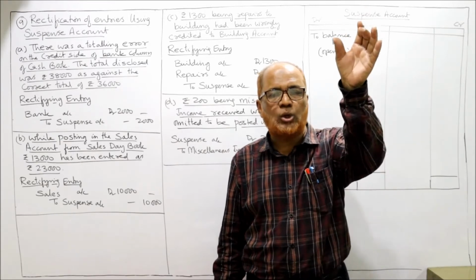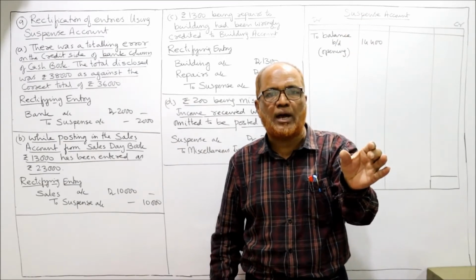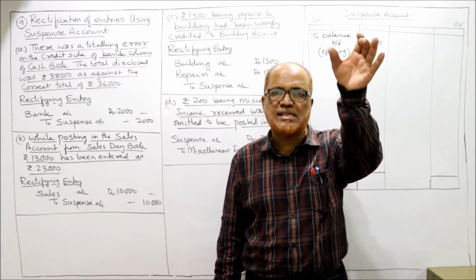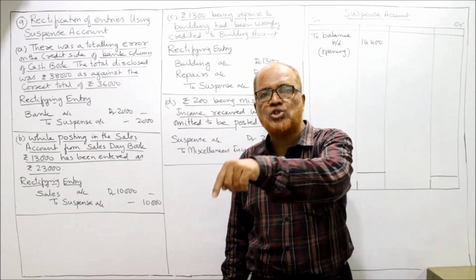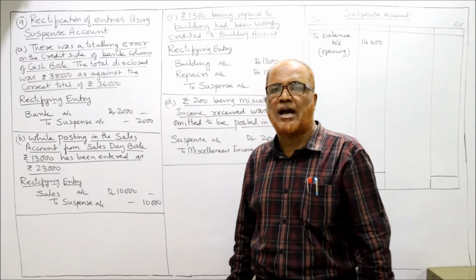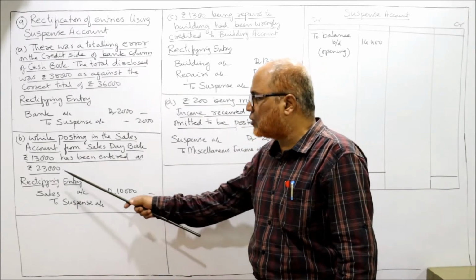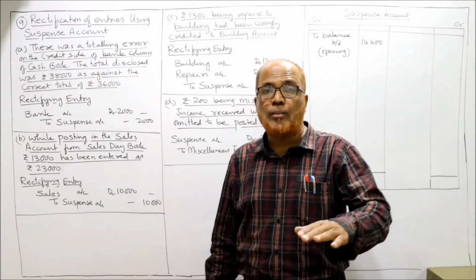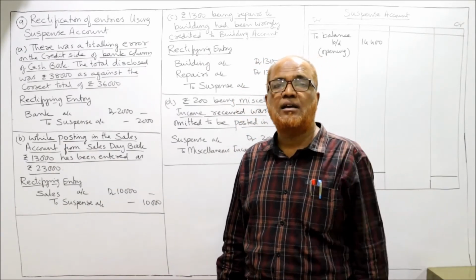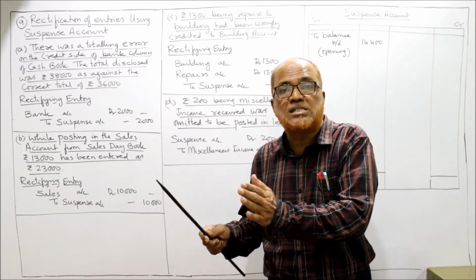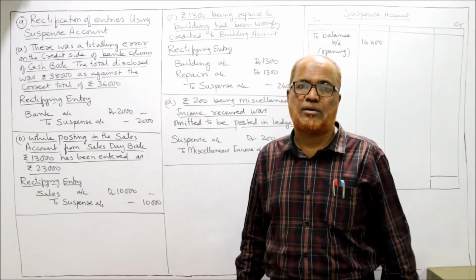Periodically we'll calculate the total of the subsidiary book and post it to the sales account. From the sales book total, we'll post it to the sales account. While making the posting to the sales account, the accountant has taken 23,000. The actual total is 13,000. So how much excess has he taken? 10,000 rupees more he has taken on the credit side of the sales account.